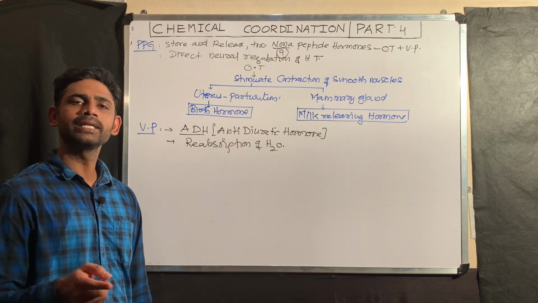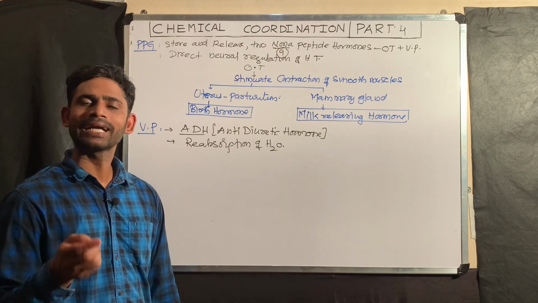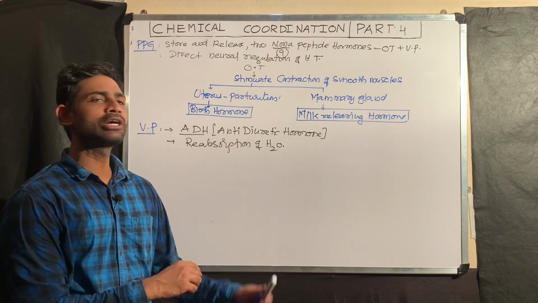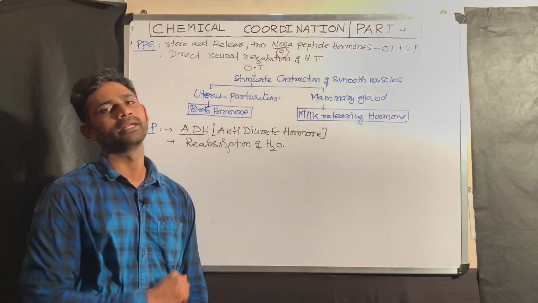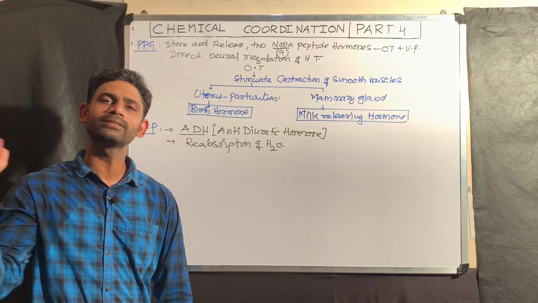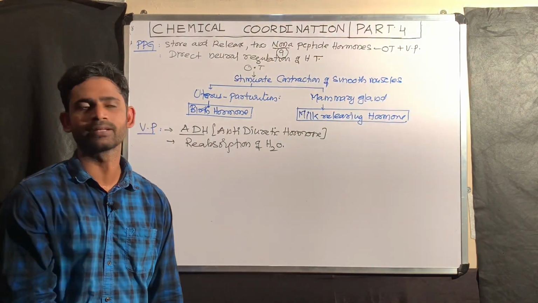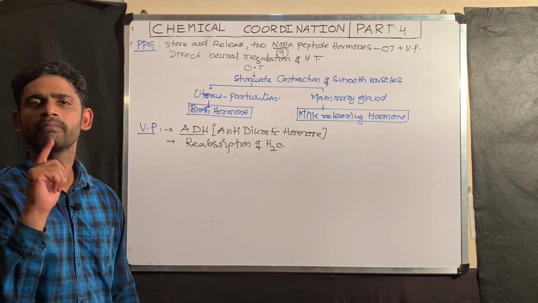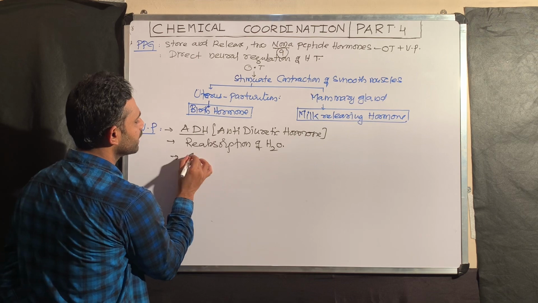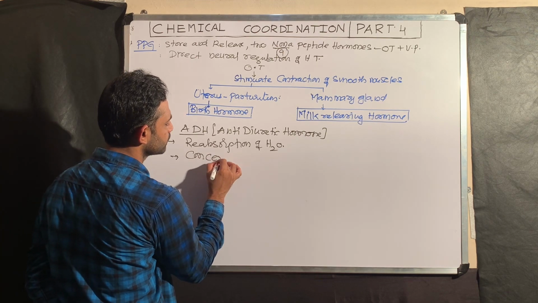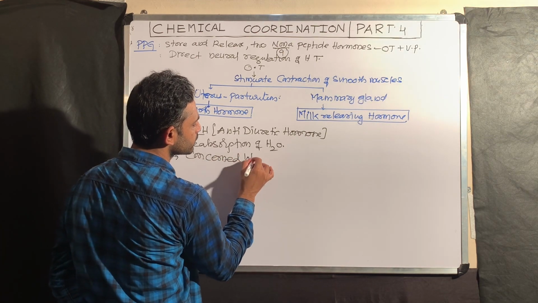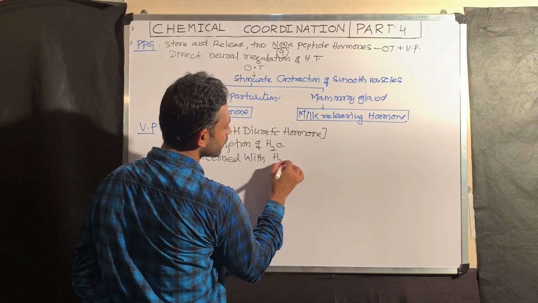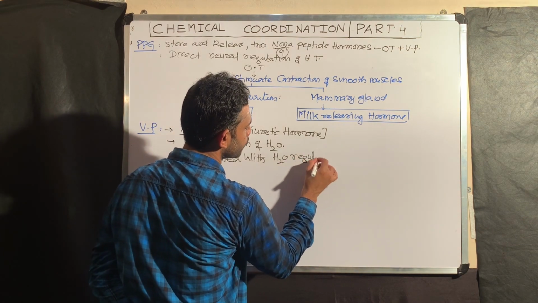The DCT of the nephron is involved in the conditional reabsorption of water and sodium ions. Sodium ions are under the influence of aldosterone, which I will tell you later. So vasopressin or ADH is the main hormone concerned with water regulation in our body.